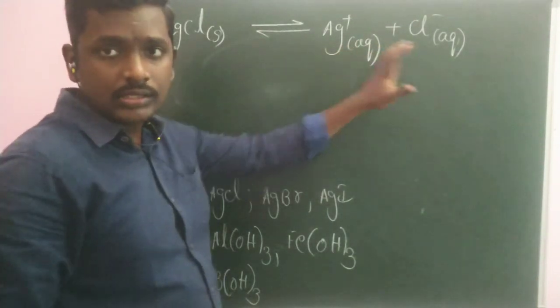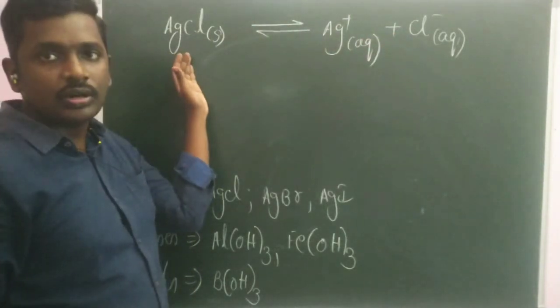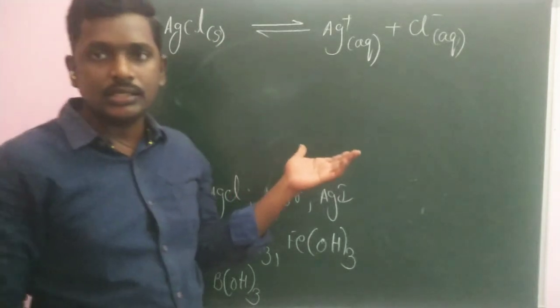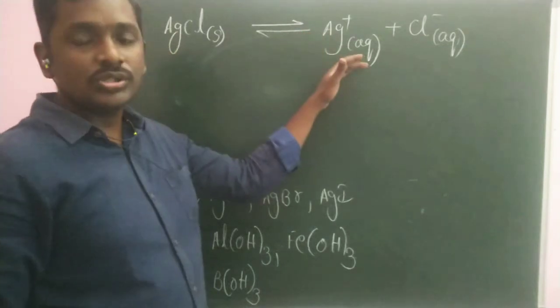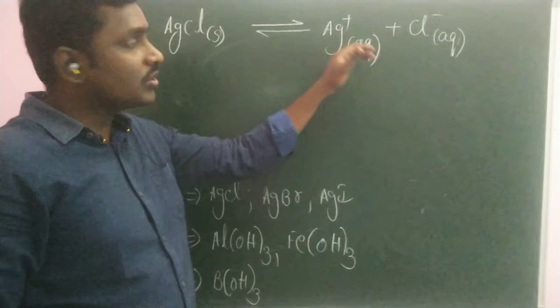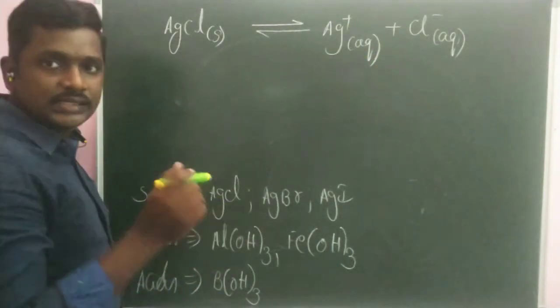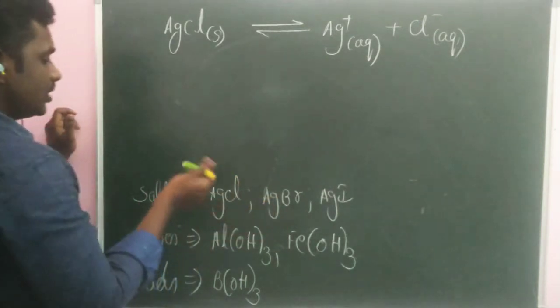If the formed ions associate to form silver chloride, that is the backward reaction. So there are two different reactions taking place simultaneously: dissolution, that is dissociation of silver chloride into Ag+ and Cl-, and association of Ag+ and Cl-, that is the backward reaction. Equilibrium is the state where the rate of forward reaction is equal to the rate of backward reaction.